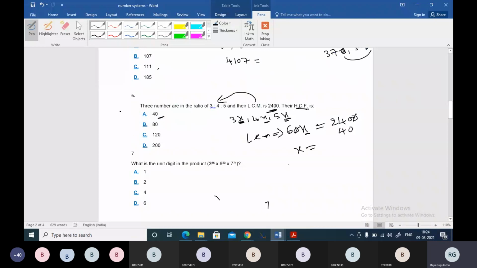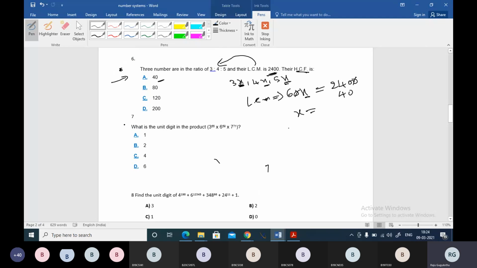Actually, those who have an idea of LCM and HCF can understand this, boss. But for freshers, just keep the concept in your mind and take a standard textbook and solve, boss. You will find this logic over there, then you will confirm that logic and that will be placed in your brain, right? Now we go to question number 7.